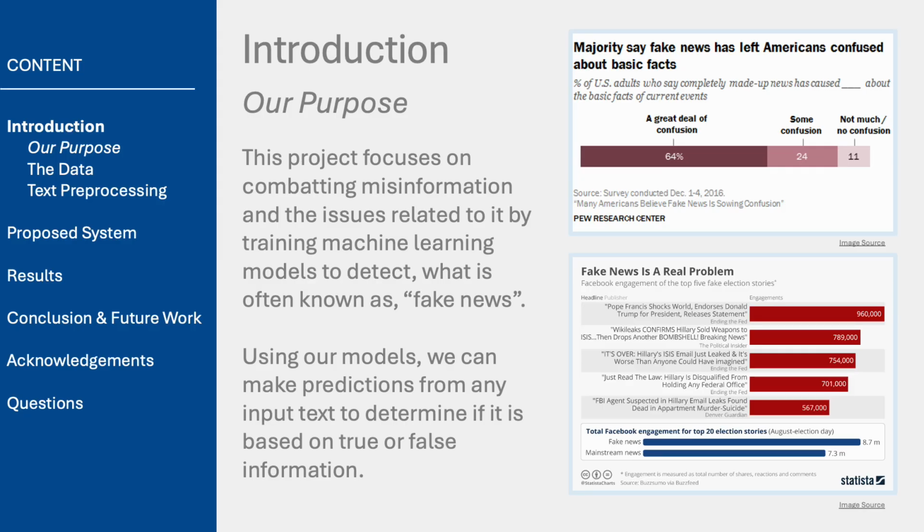The purpose of this project is to create a powerful tool designed to combat the misinformation that inundates our daily lives. In today's fast-paced digital world, false information can spread like wildfire, leading to confusion, mistrust, and even harmful decisions. By training machine learning models to detect what we commonly refer to as fake news, this tool aims to serve as a means of validating the information we encounter.